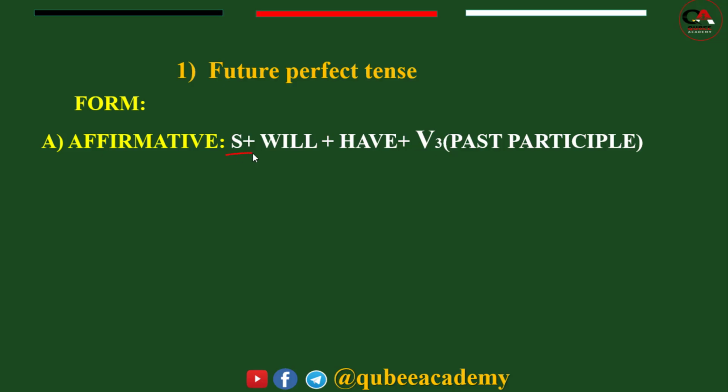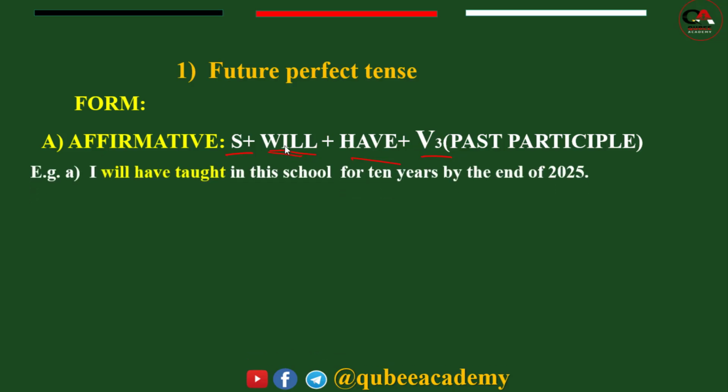That means subject plus will plus have plus verb 3, that means past participle. So it is in affirmative form. That means in a positive sentence, future perfect has this form. Whatever subject it is, it is followed by will. Whether it is singular subject or plural subject, the word that comes after subject is will when we talk about future perfect. Look at the example.